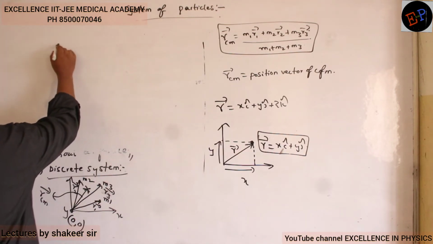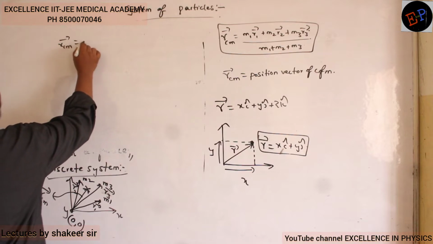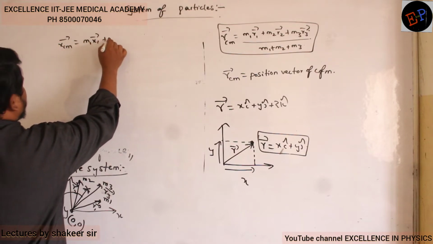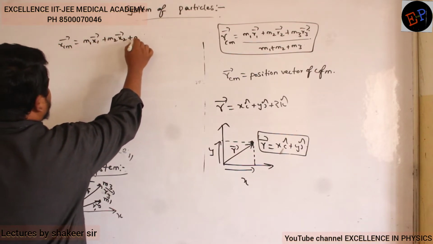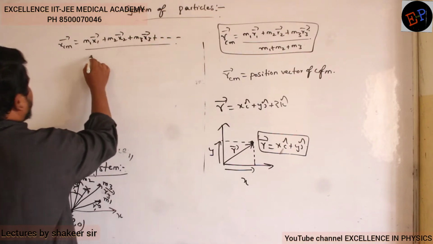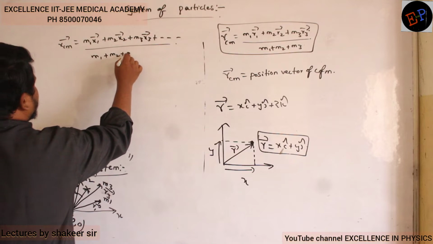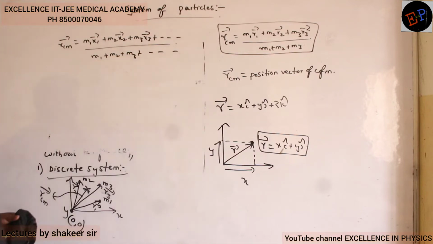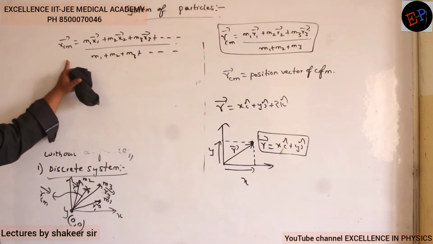I can write x center of mass equals m1 x1 dash plus m2 x2 dash plus m3 x3 dash and so on, divided by m1 plus m2 plus m3, and it goes on like this. Clear?